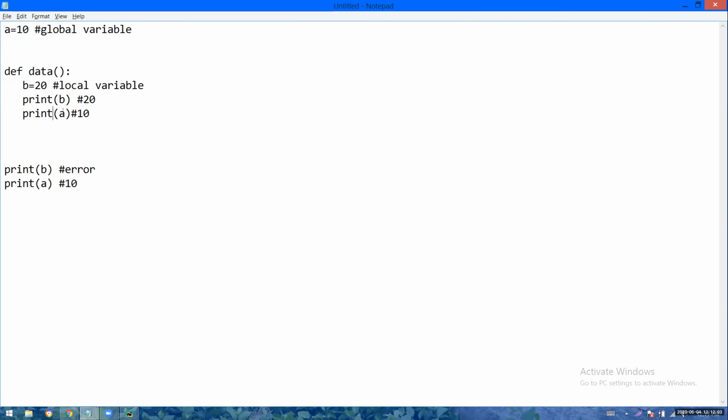If inside the block I print a, 10 will be printed. Outside the block also, if I print a, 10 will be printed. So this is a global variable. A variable created outside the block is called a global variable. It is identified throughout the further code.